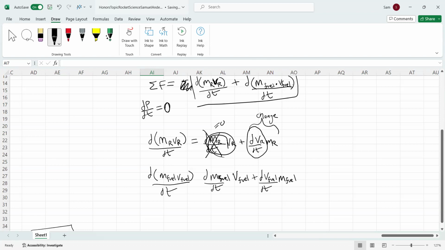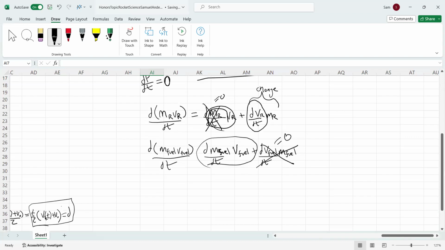In similar fashion, we want the mass of the fuel to change. We want the fuel to leave the rocket, and the mass in the rocket will change. So we do not want to worry about the change in velocity of the fuel. We want it to be roughly constant, and it is with liquid rockets. So we can ignore this, and this is also equal to 0.